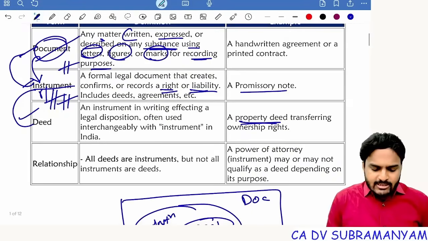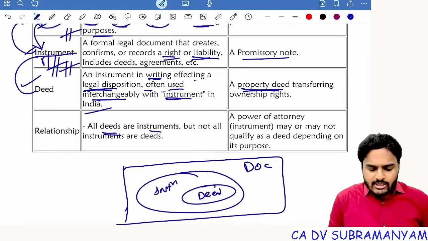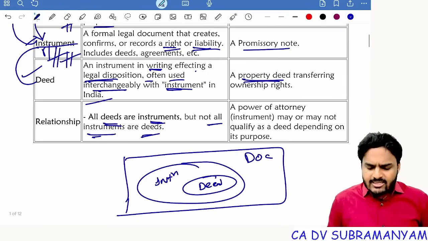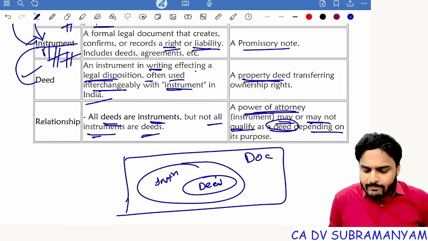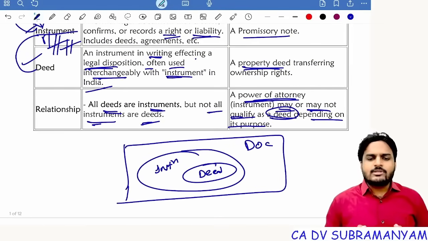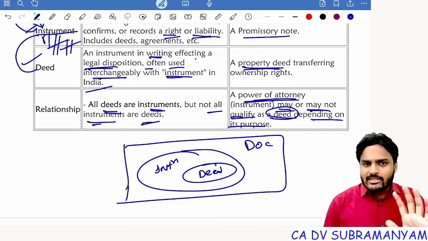So a deed is an instrument in writing affecting a legal disposition, often used interchangeably with instrument in India. All deeds are instruments, but not all instruments are deeds. Understand? Another example: a power of attorney may or may not qualify as a deed depending on its purpose. See, a power of attorney is a document through which one person delegates his authority to another person.